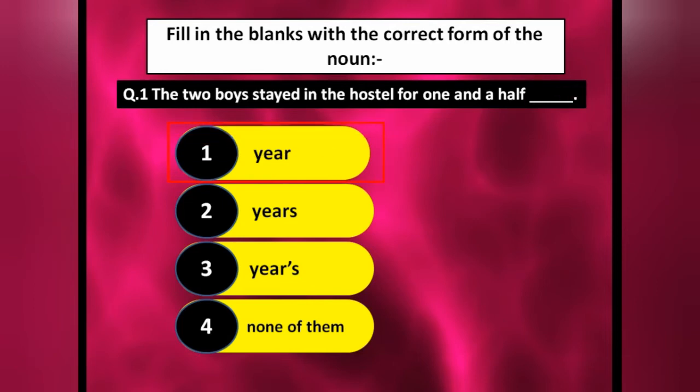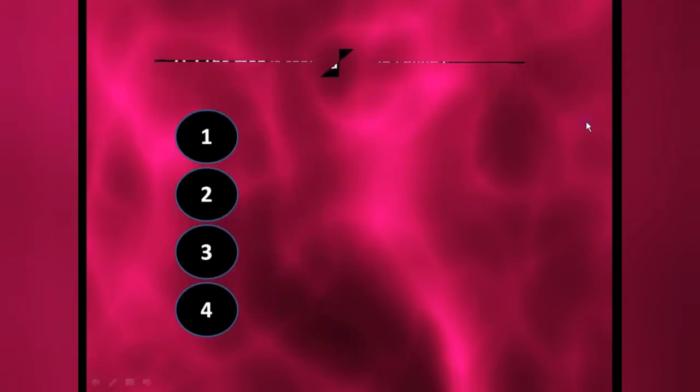Now see students, these are completely wrong. Years, we cannot put here. Same, none of them is also not the answer. So we have year and years, and between them we have to choose a single one. So for 1.5 we have to use year, not years. Whenever a number is given, after that you always put year. Okay, now the next question.